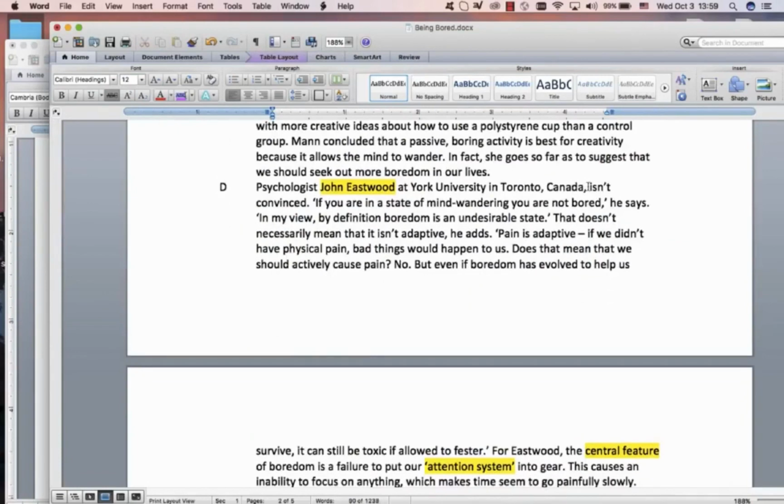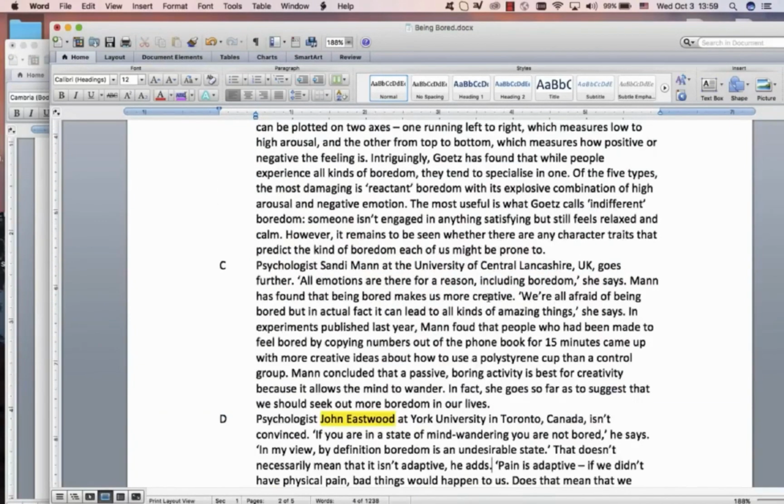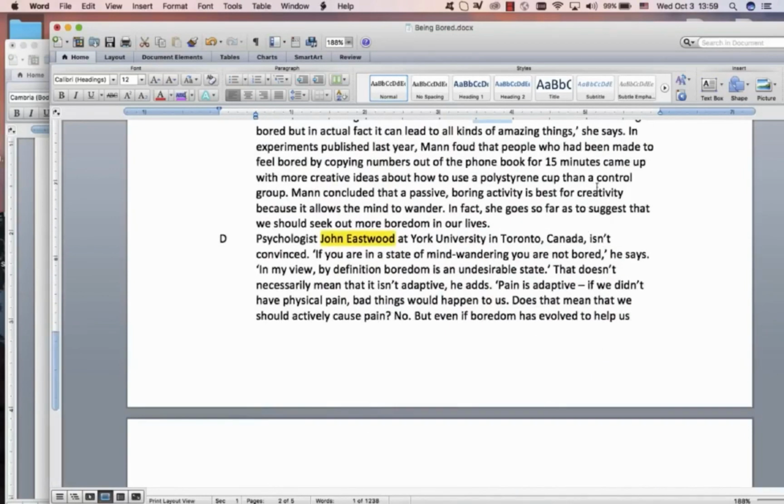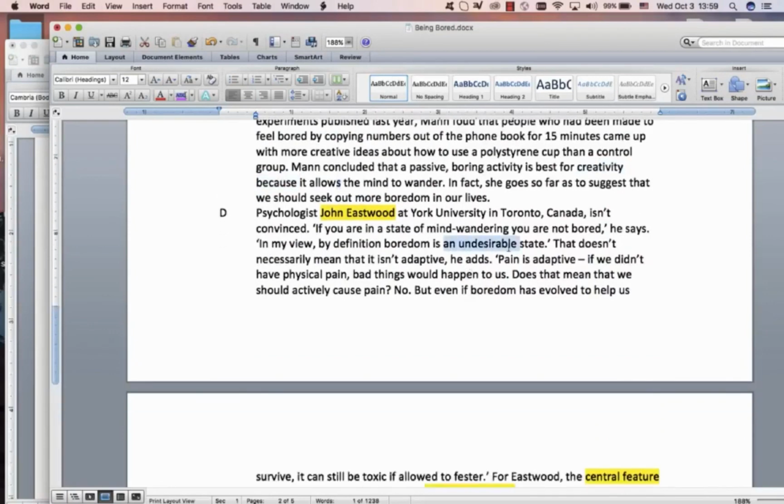D. He's not convinced. If you're mind wandering, you're not bored. Boredom is an undesirable state. Notice the ends of the sentences. End of the sentence, creative. End of this clause, creativity. Start with a new sentence with a 'because' there. Undesirable state. So this is all negative now. Talking about pain. Bad things would happen to us.